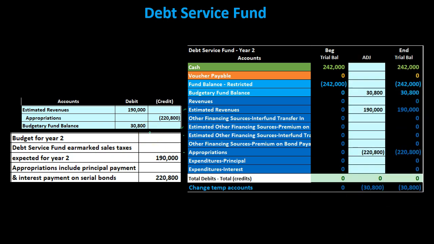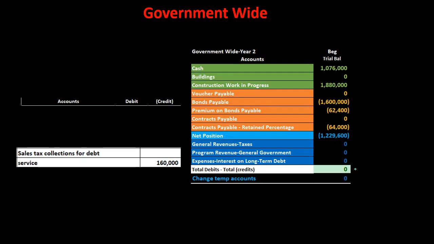So if we record this out, then we're going to say that the estimated revenues is going up in the debit direction with the 190 debit. Then we have the appropriations down below. It's going up in the credit direction. And then, of course, we have the difference between the two, it being the $30,800 in the budgetary fund balance. That ties us out. That puts us in balance indicated by the green zeros.